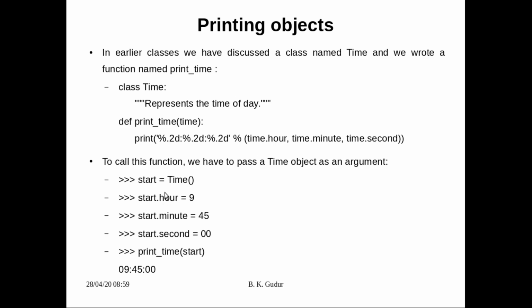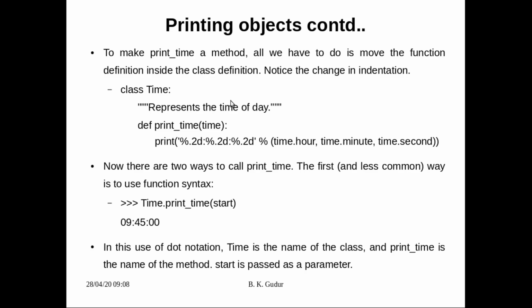There were 3 attributes: one is hour, another is minute, and another one is second. We initialized it, and later we supplied this start object as an argument of the print function, which returned a result. For this, it is going to return as a result 9 hours 45 minutes and 0 seconds. Now to make print_time a method, all we have to do is move the function definition inside the class definition. Very simple thing.